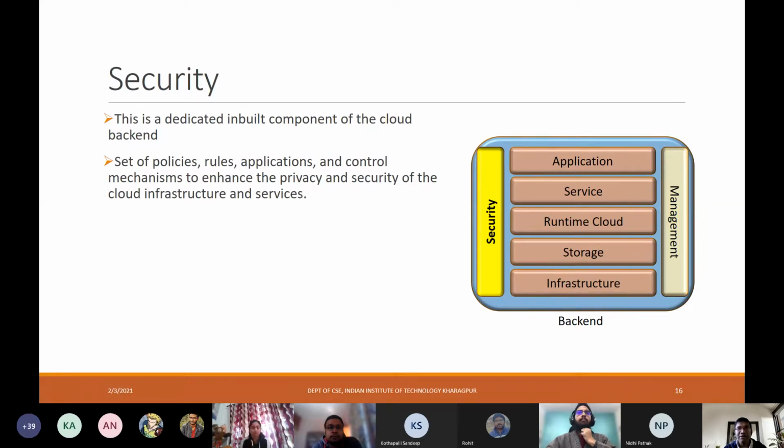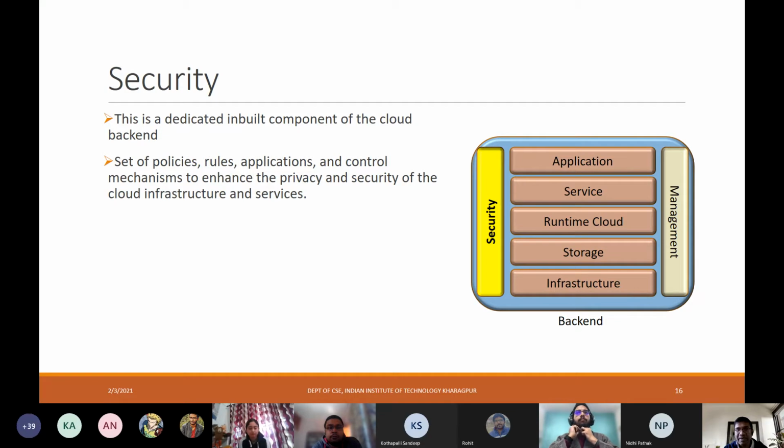And on the other end, you have the security, and this is a very important layer because security has to be ensured throughout. This security layer provisions a set of policies and rules that have to be enforced, application level security, the different control mechanisms and their security, ensuring privacy of the data, security of the overall infrastructure, and security of the services. So all of these are part of this security layer.